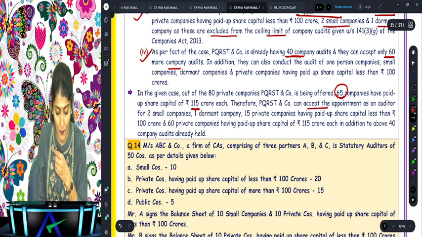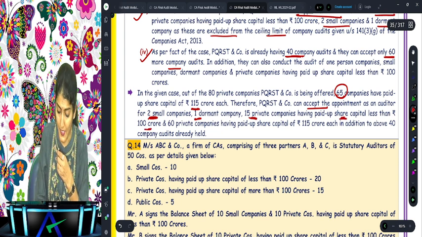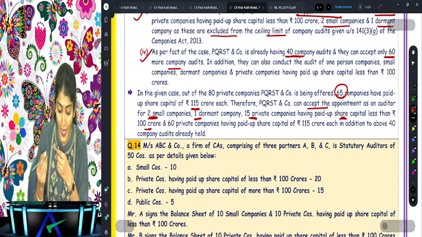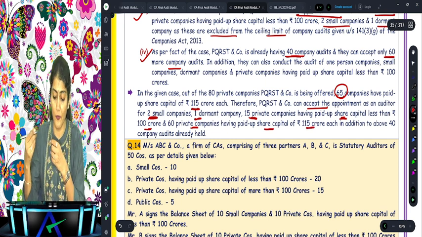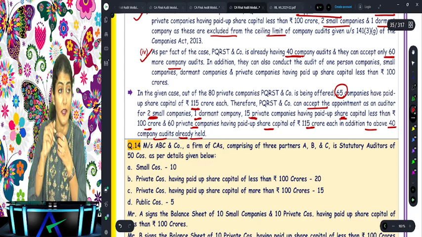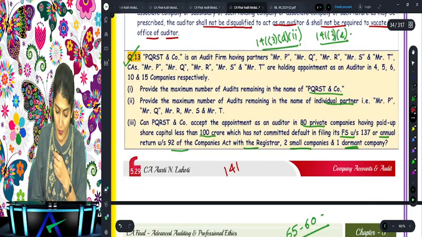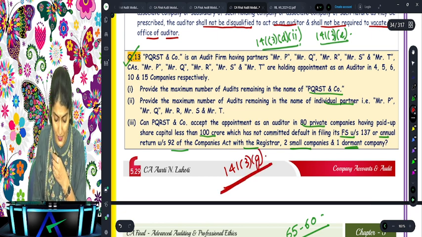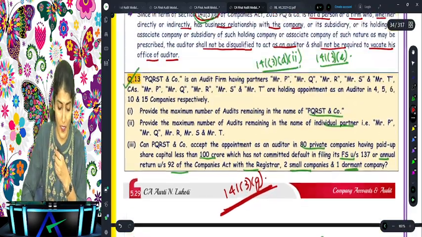They can accept the appointment as auditor of 2 small companies, 1 dormant company, 15 private companies having paid up share capital of less than 100 crore, and 60 private companies having paid up share capital of 115 crore each, in addition to the above 40 company audits already held. Right, so that is one big answer for the question, for clause 141(3)(g). What is 141(3)(g)? Ceiling on the number of audits.